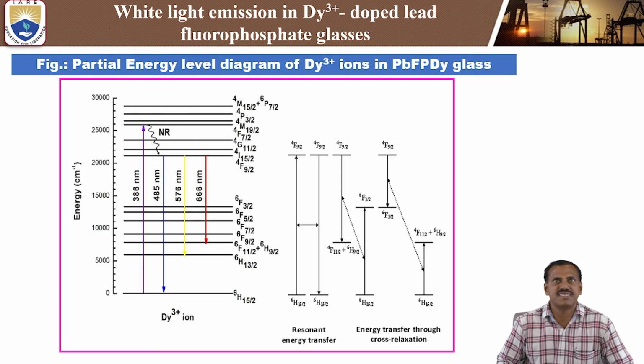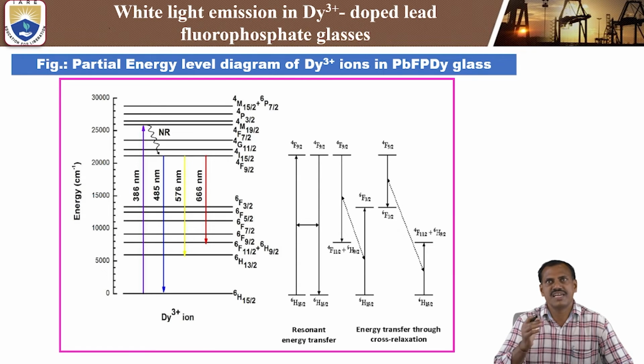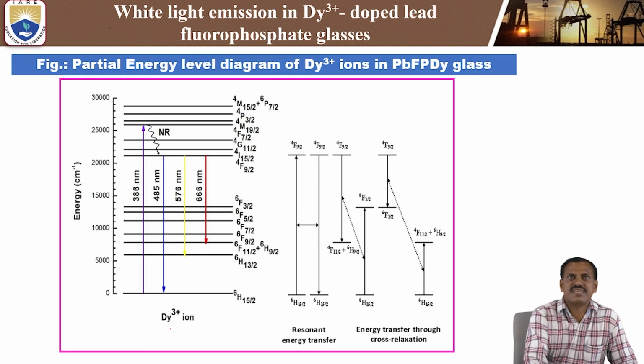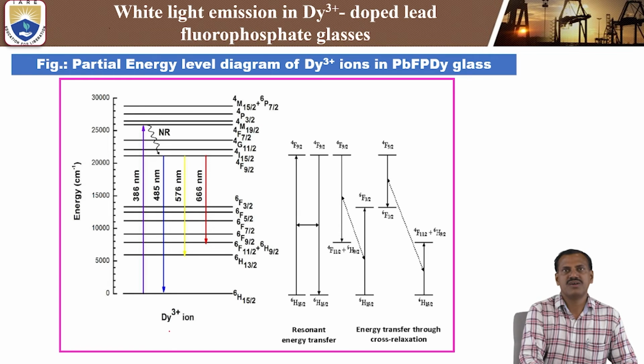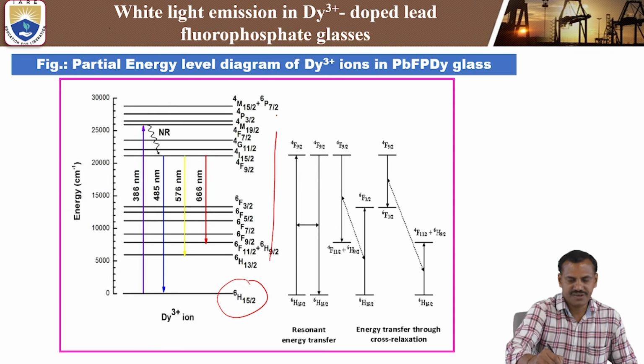Finally, this is the partial energy level diagram of the dysprosium 3+ ions in lead fluorophosphate glasses. These are the dysprosium 3+ energy levels, from the ground state 6H15/2 to the different excited states.